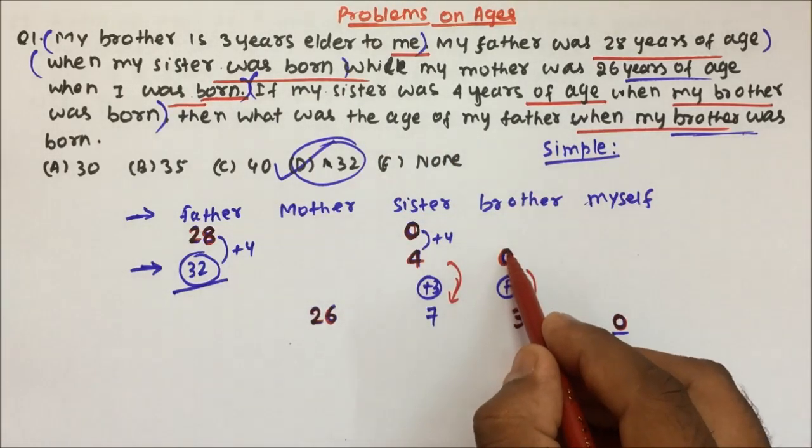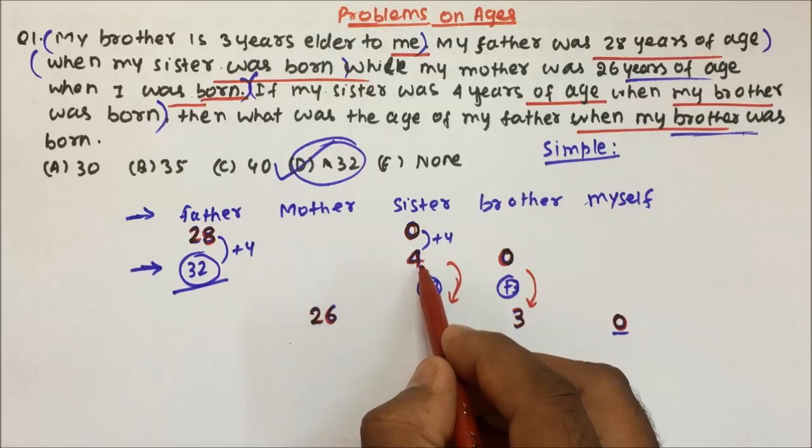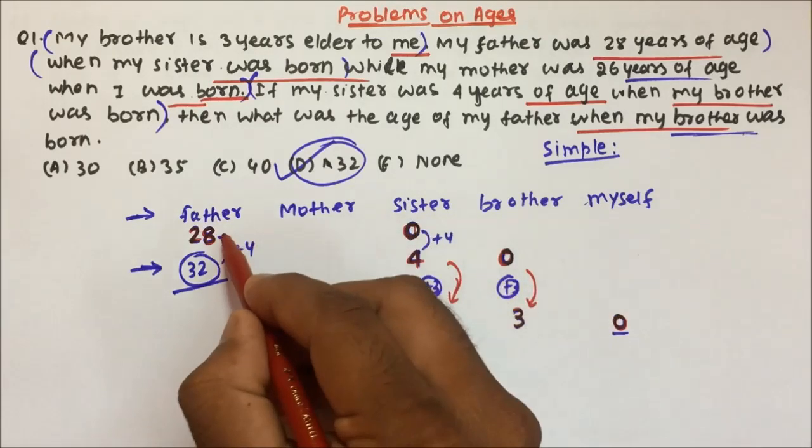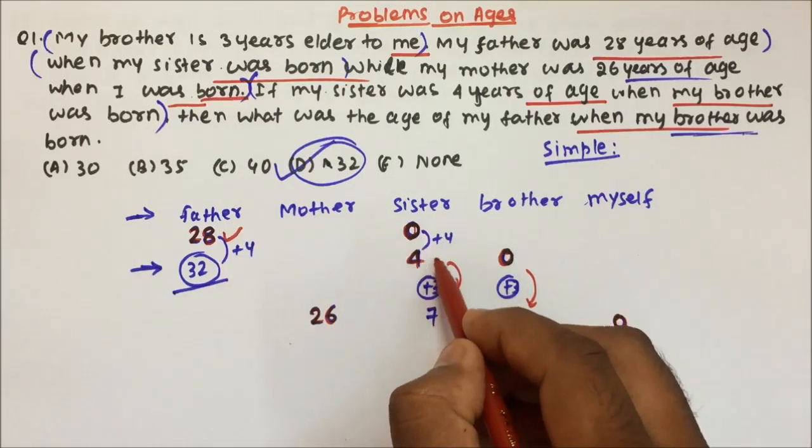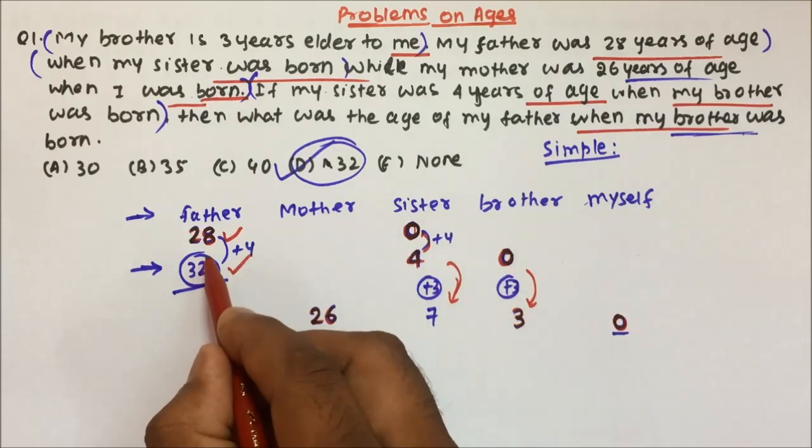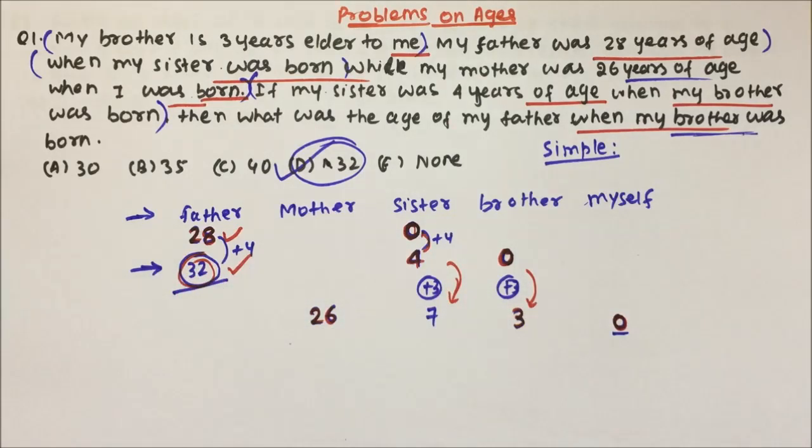So when your brother was born, that time the sister was 4 years. See, when sister was 0 years old, that time father was 28. When sister will be 4, that time father will be 32 years old. So this kind of question, friends, you can expect in your this year exam, TCS NQT phase 2 exam.